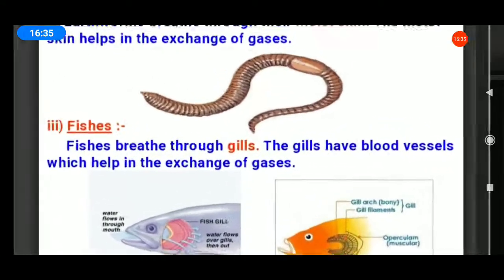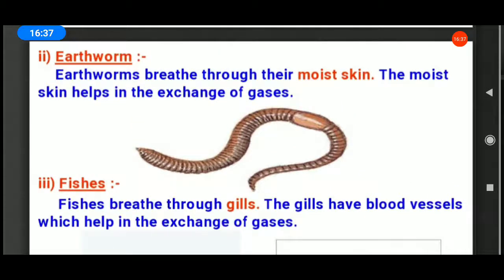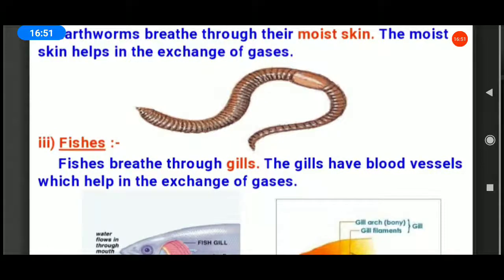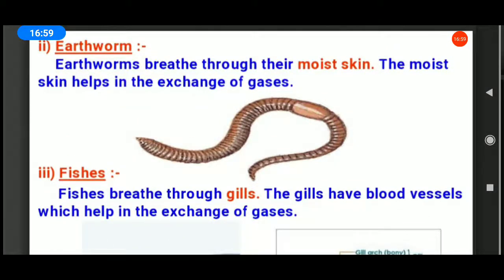Next, earthworm. Listen, earthworms breathe through the moist skin. The moist skin helps in the exchange of gases. This one is an earthworm picture. How do earthworms breathe? Through the moist skin.